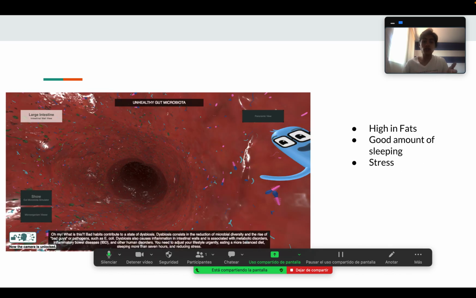Well, in the second I chose high in fats, a good amount of sleeping, but also stress. And you can see a huge difference because bad habits contribute to a state of diabetes. Diabetes causes inflammation in the intestinal walls and is associated with metabolic disorders, inflammatory bowel diseases, and other human disorders. As you can see, we need to improve our diet and our stress management.